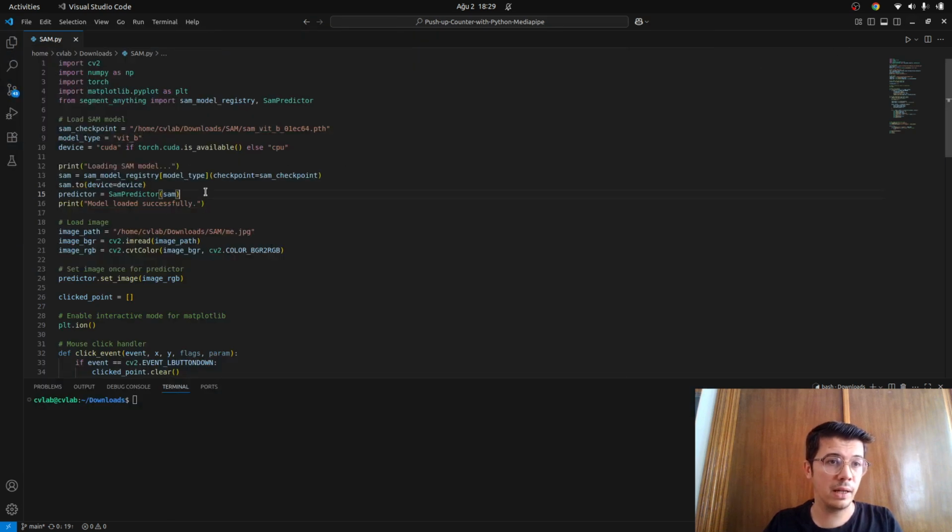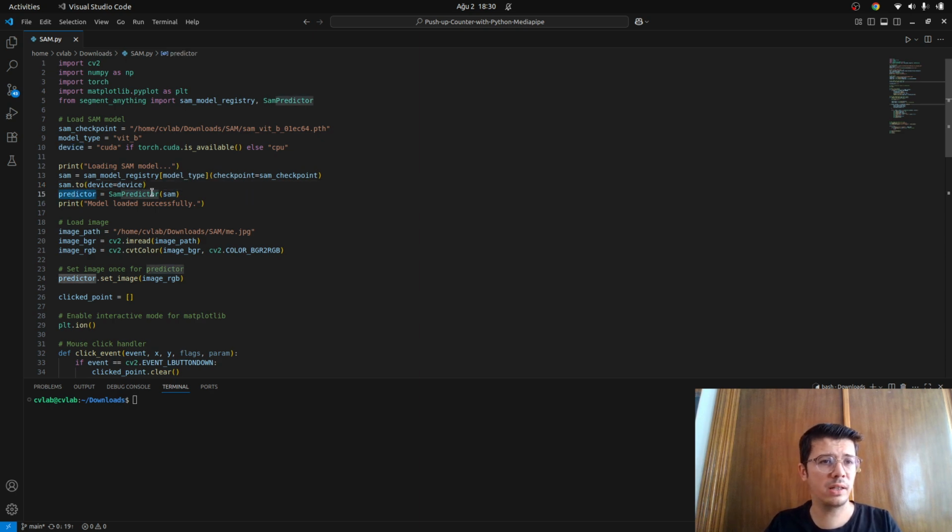After that, I'm giving the registry of the model type and which checkpoint path I'm using, and the device, which is CUDA. Since I'm using an image, it's not going to matter much whether CPU or GPU, but if you are working on a real-time project, you need to use CUDA, otherwise it's going to be extremely slow.